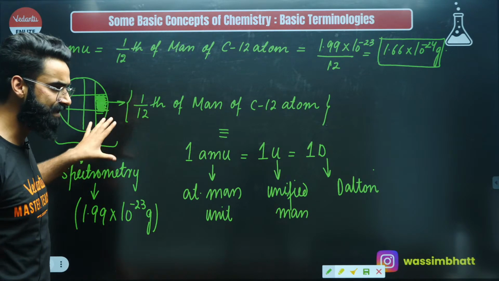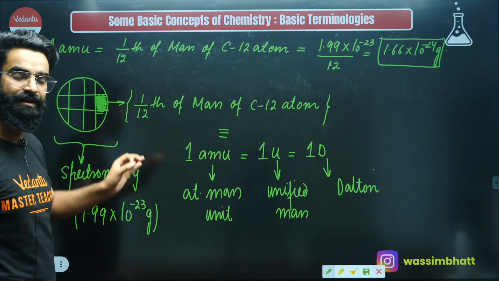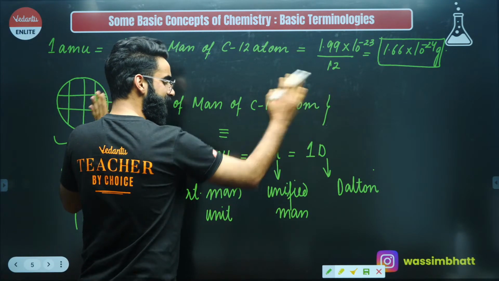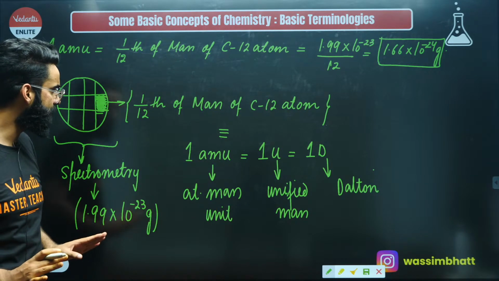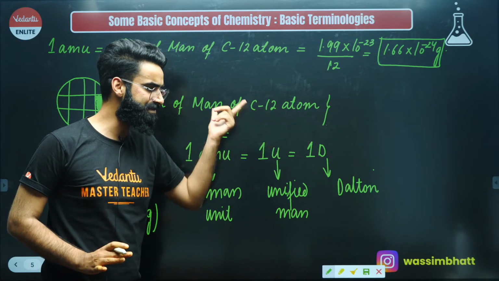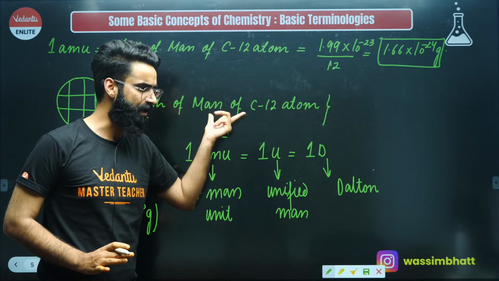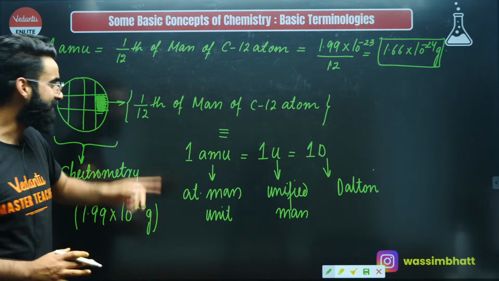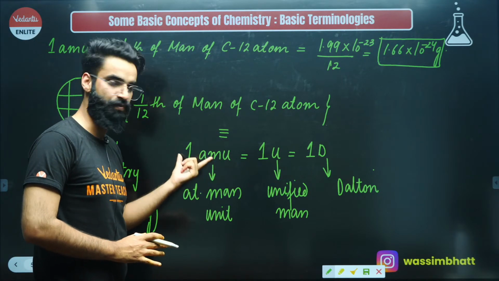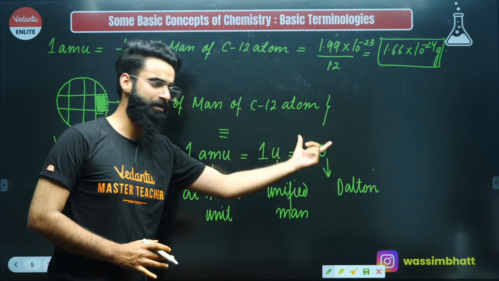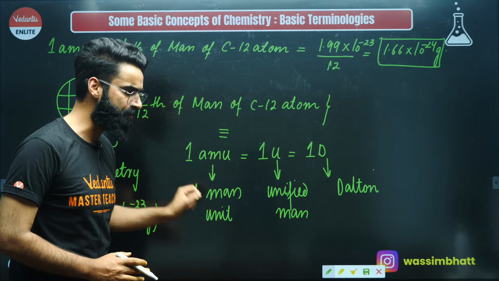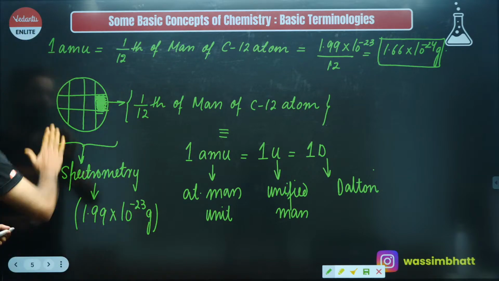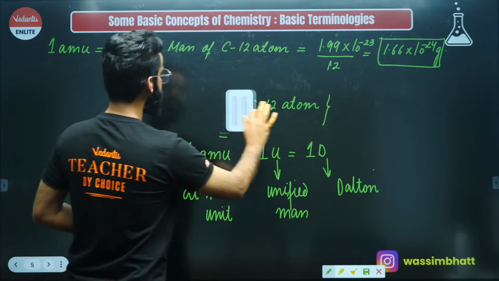Again, let me revise the same things. I took the carbon-12 atom and divided it into 12 equal parts. I'm just taking one part out of it. The mass of this shaded part is 1/12 of the mass of the carbon-12 atom, and this is going to be our reference, our standard with which we compare the masses of different elements. This standard is also called 1 AMU, 1 U, or 1 D. AMU stands for atomic mass unit, U stands for unified mass, and D stands for the Dalton, right?